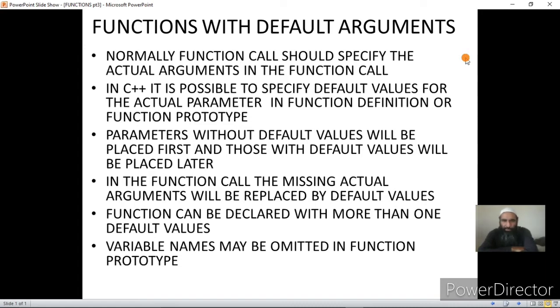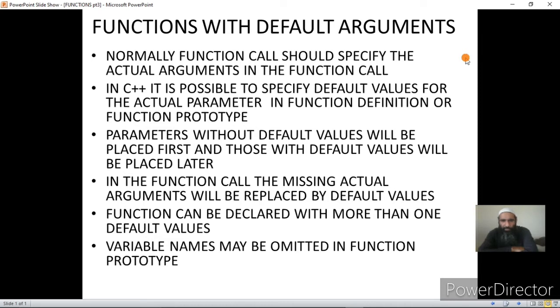Now parameters without default values have to be placed first, and those with default values are to be placed later. That is, the parameters which don't have default values are placed first, and those parameters which have default values are placed later in the function prototype, or in the function definition in the function declarator. In the function call, the missing actual arguments will be replaced by the default values. In case we don't pass the actual arguments, they will be replaced by the default values.